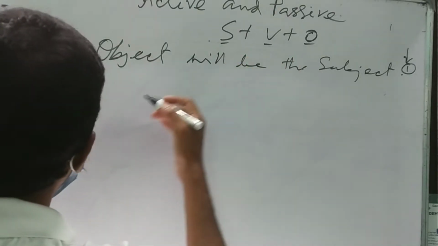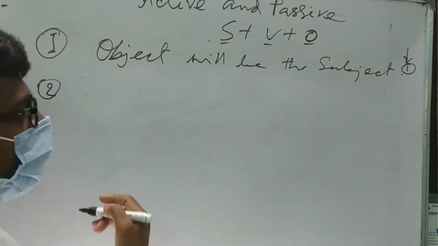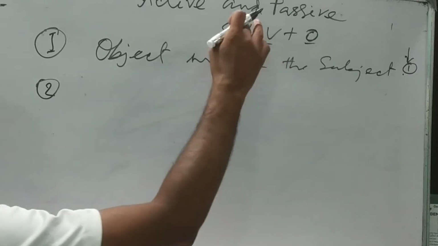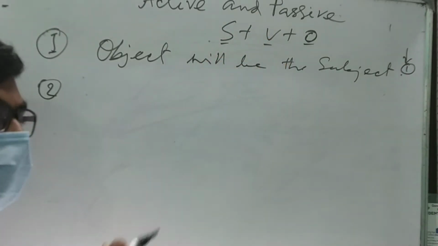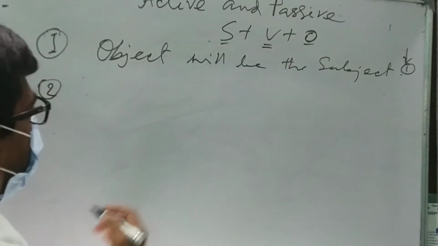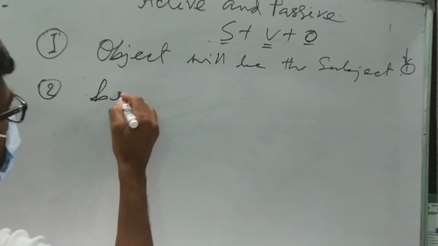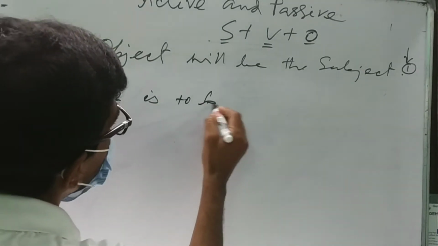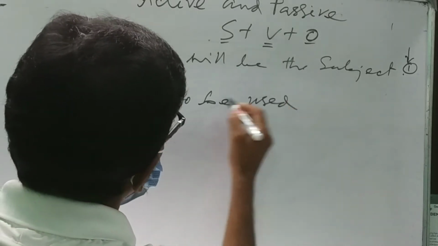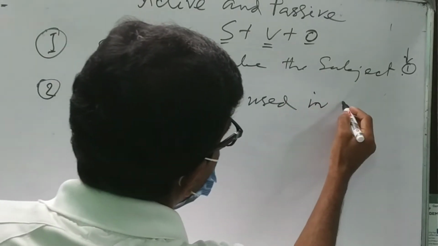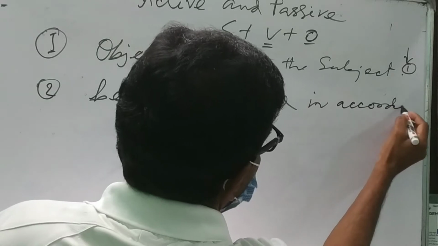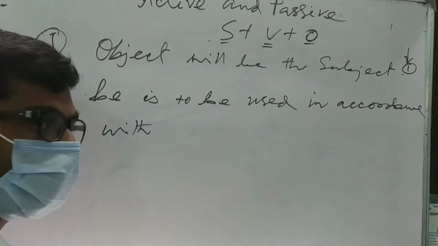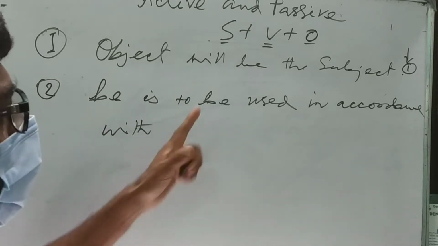So, the next step is to use be verb in accordance with the tense of the main verb. Look very carefully.